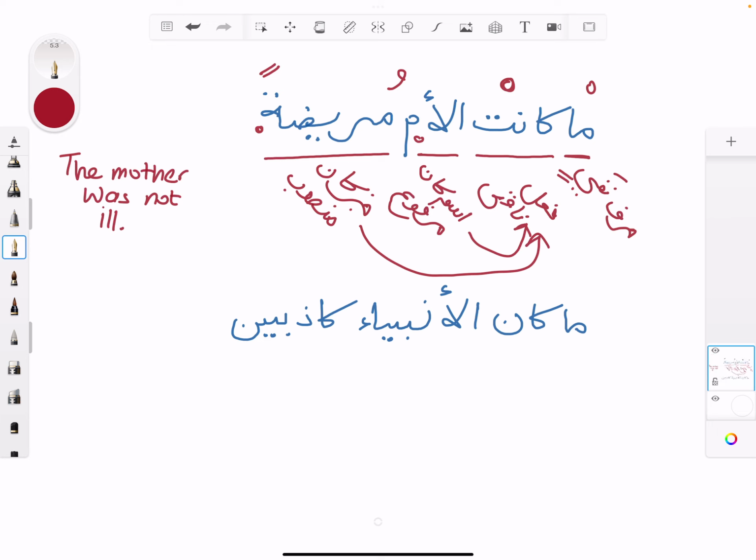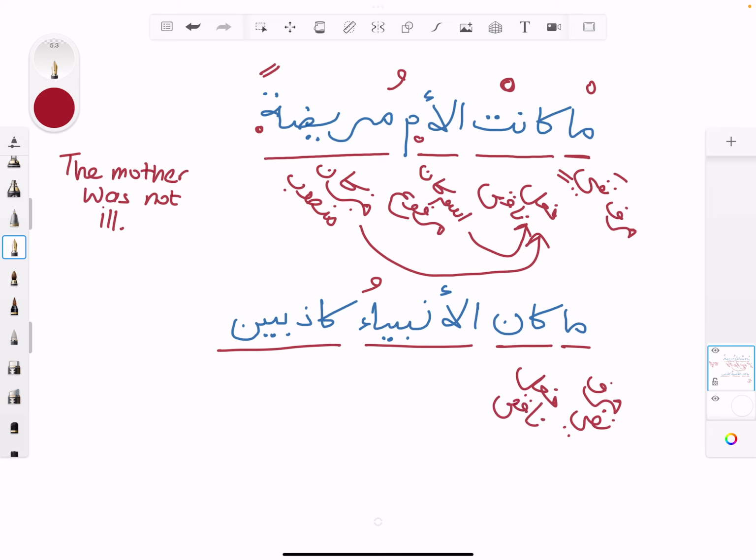Okay, that's that one done. Let's look at the next one. Similar idea here. Ma kana al-anbiya'u, alif lam, so it's only going to be one dhamma. Kadhibina. Ma is harfu nafyin. The kana is masculine here, so it's just a fi'lun naqisun. You're all familiar with that.